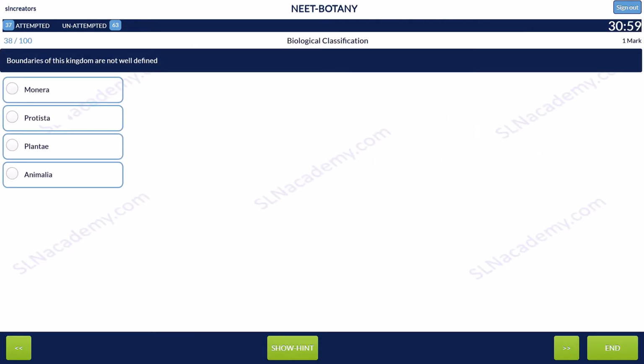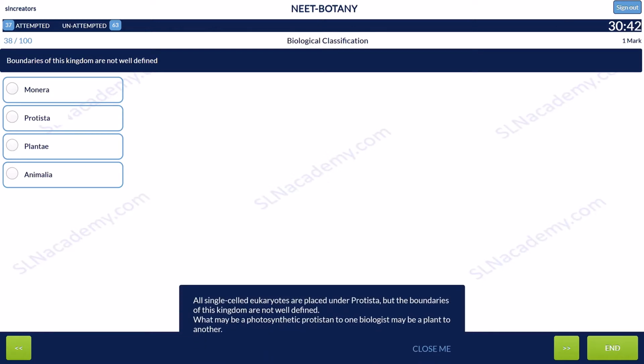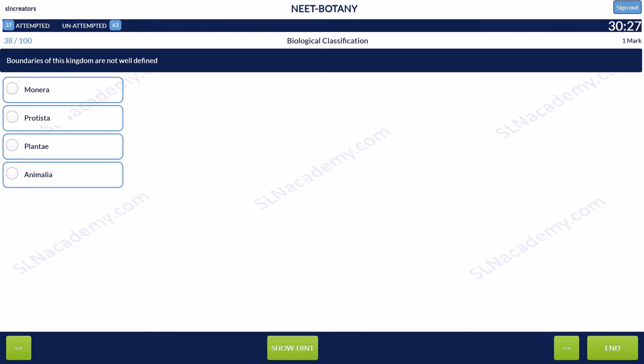Question 38. Boundaries of this kingdom are not well defined. Option 1, Monera. Option 2, Protista. Option 3, Plantae. Option 4, Animalia. All single-celled eukaryotes are placed under Protista, but the boundaries of this kingdom are not well defined. What may be a photosynthetic protistan to one biologist may be a plant to another. And the answer is option 2, Protista.